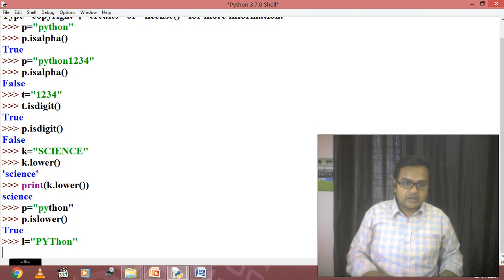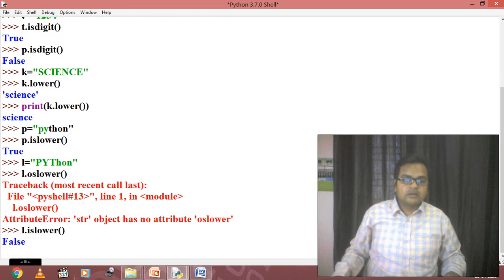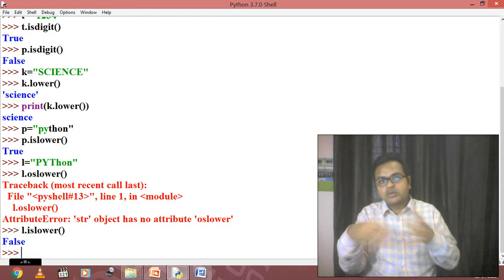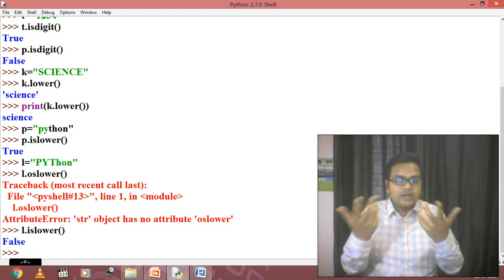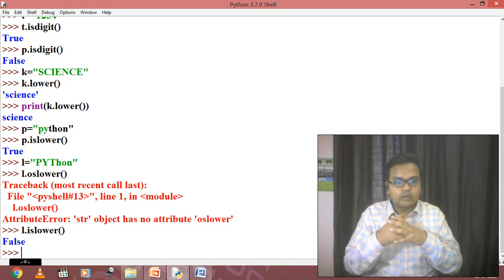Now just check it out. Some variation is there. If I'm going to use a condition like L dot is lower, what should be the answer on the screen? Okay, one error is there. Is lower. So now the answer on the screen will be false. So this again is a way how we can use these functions, and how true and false messages are going to print on the screen.